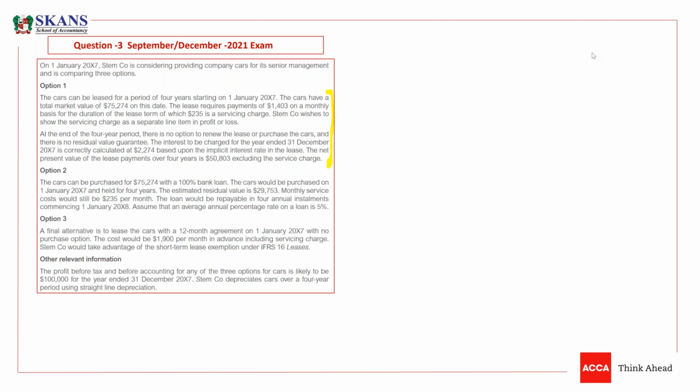Now after recognition you need to charge depreciation, and the depreciation will be charged over 4 years. There is no residual value, there is nothing else. So what will be the value of depreciation, guys? What would be the annual depreciation?